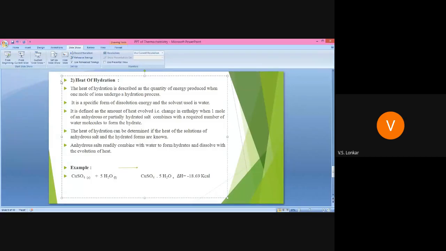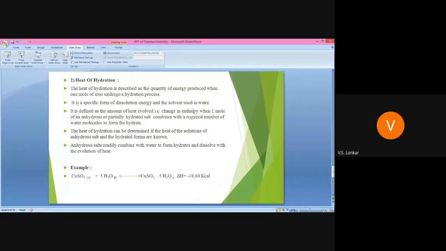Heat of hydration. First, tell me what do you mean by hydration? Addition of water is known as hydration. Here also, whenever we take a different example, it is the addition of water. The concept: the heat of hydration is described as the quantity of energy produced when 1 mole of ions undergo the hydration process.